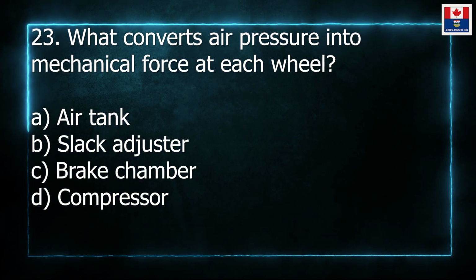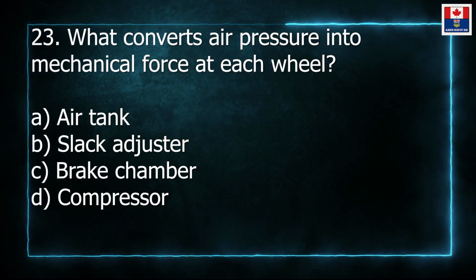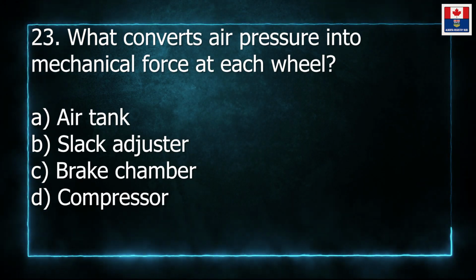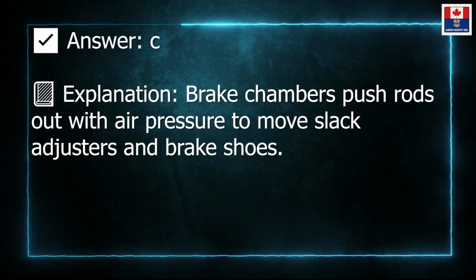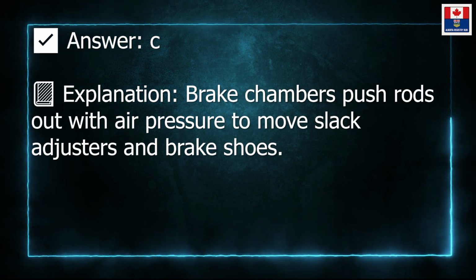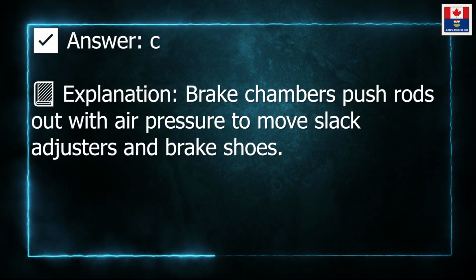23. What converts air pressure into mechanical force at each wheel? A. Air tank. B. Slack adjuster. C. Brake chamber. D. Compressor. Answer: C. Explanation: brake chambers push rods out with air pressure to move slack adjusters and brake shoes.